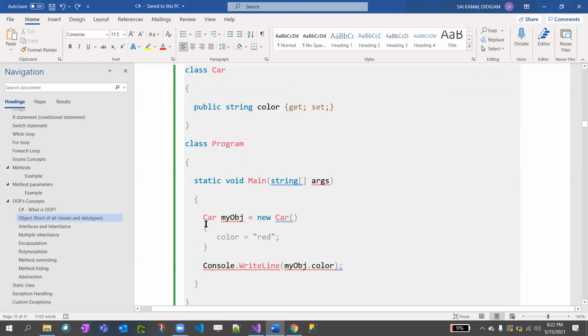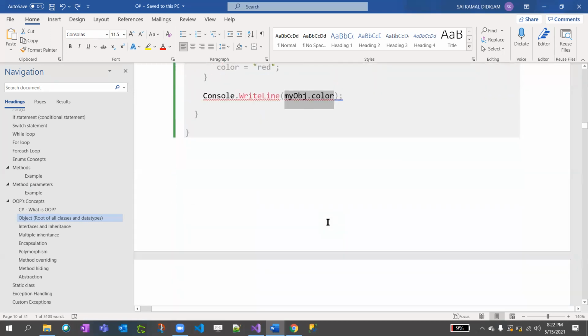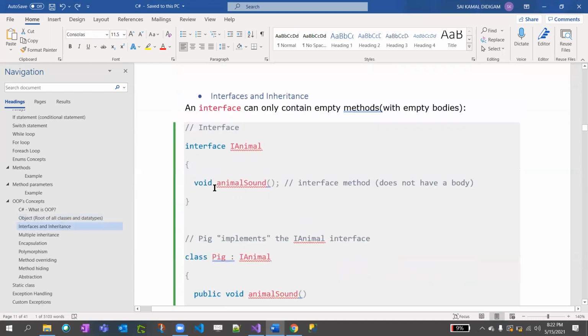Console.WriteLine my object.color. Since we added color equal to red, when we do my object.color, what will get printed? Similarly, interface. Interface is kind of a class, but we don't implement methods. We just declare. We can only have declarations without bodies.